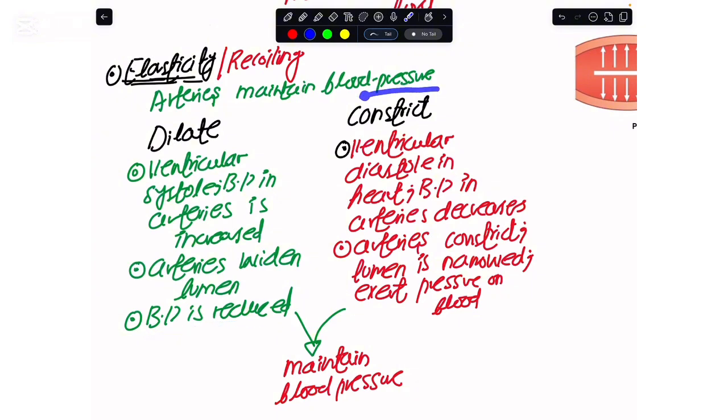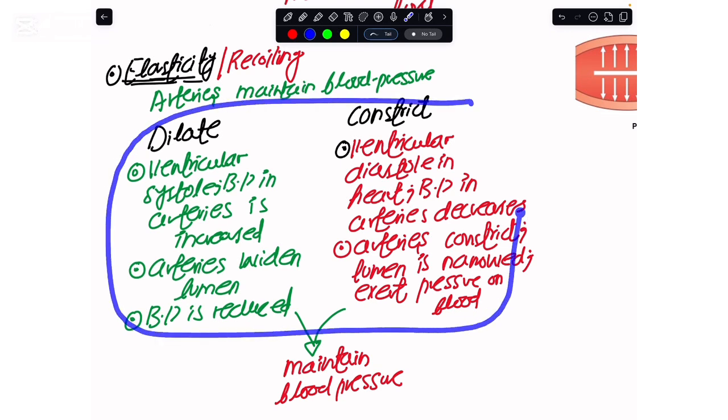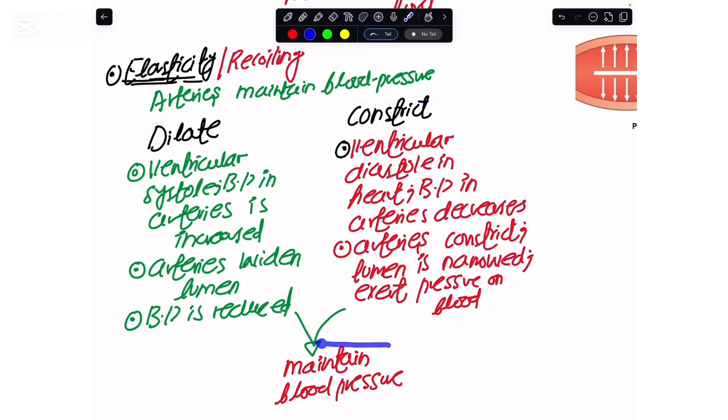And when we talk with context to the constriction, when in the heart the ventricular diastole is happening, the blood pressure in the arteries would decrease. These arteries, when they constrict, narrow their lumen, and in that way, they would increase the pressure of the blood. And by the dilation and the constriction, the advantage that we are getting is that over the entire length of the arteries, the blood pressure would be maintained.